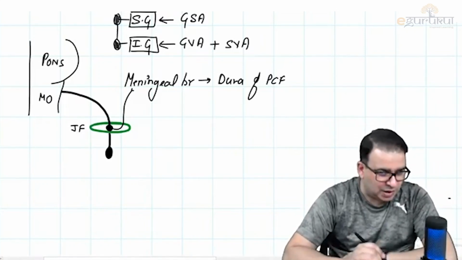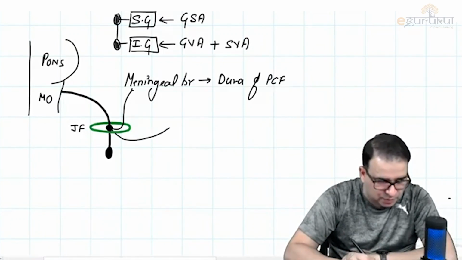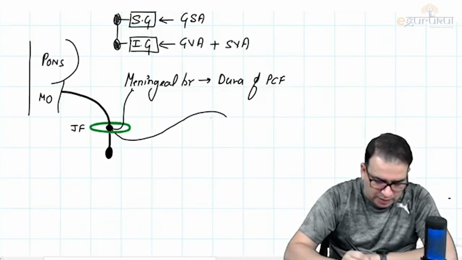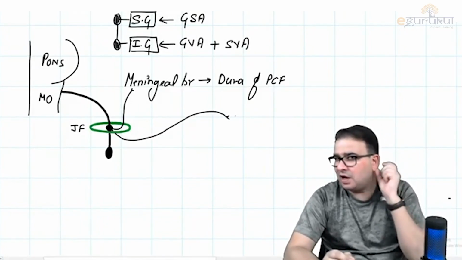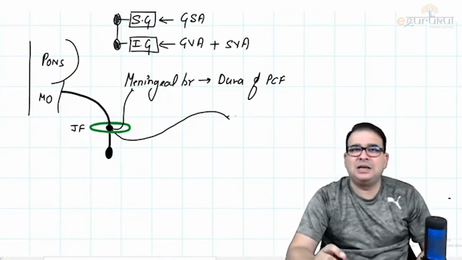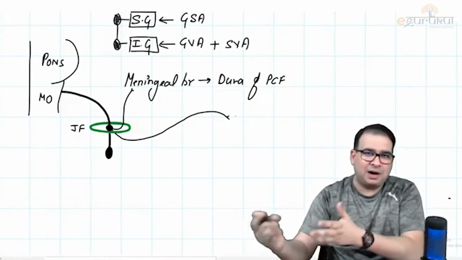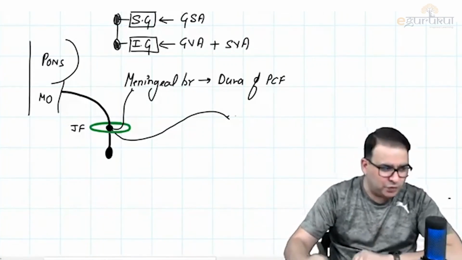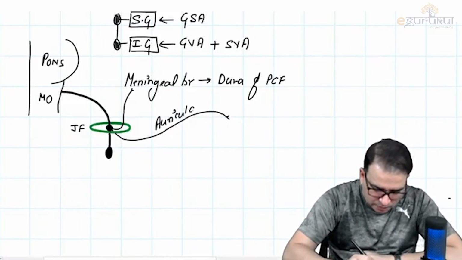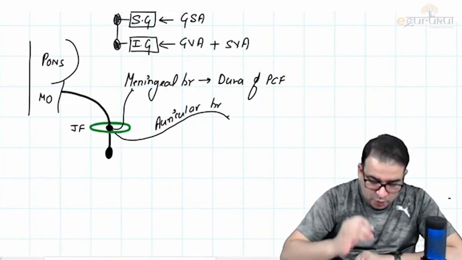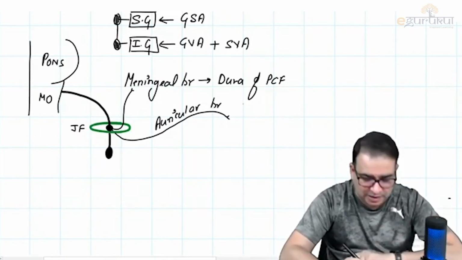There is another branch which will come from the superior ganglion, and how it exactly comes out, again it is coming out between the external auditory canal and mastoid process. There is a fissure called the tympanomastoid fissure. Not important, guys, not important as of now. Again, when we reach that part, I'll tell you about this. So this is a branch of vagus nerve which is called the auricular branch of vagus nerve, which is basically going to supply the skin of the external auditory canal and the adjoining area.